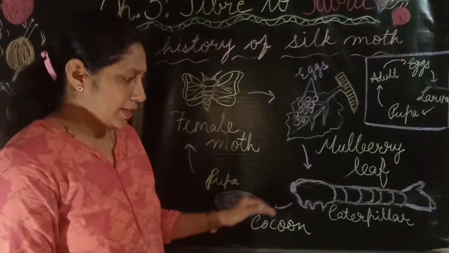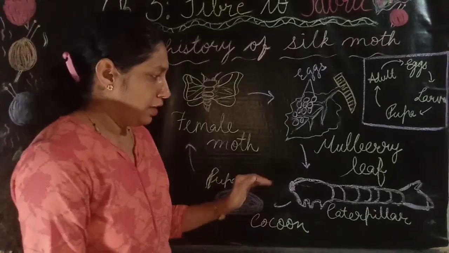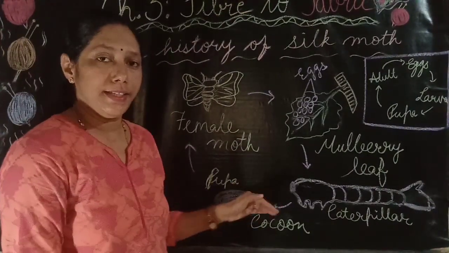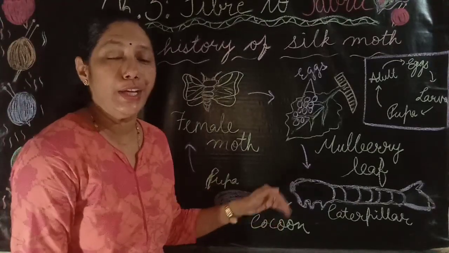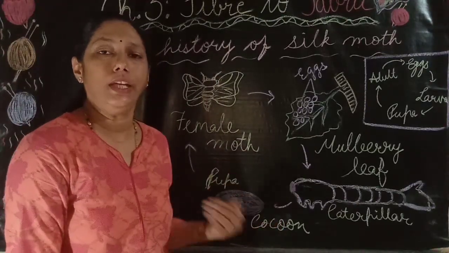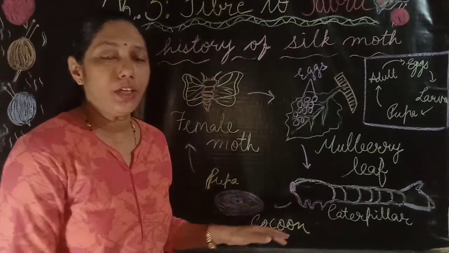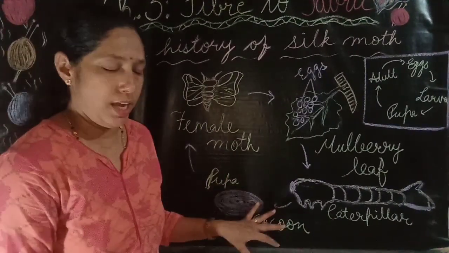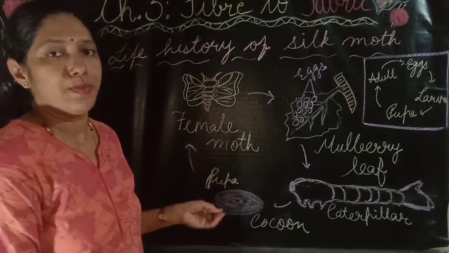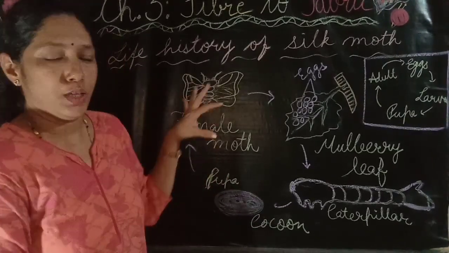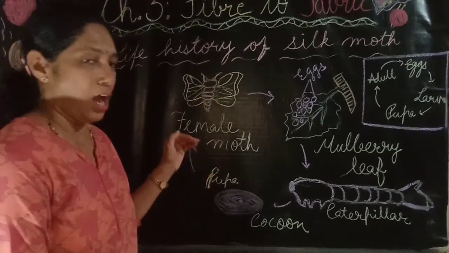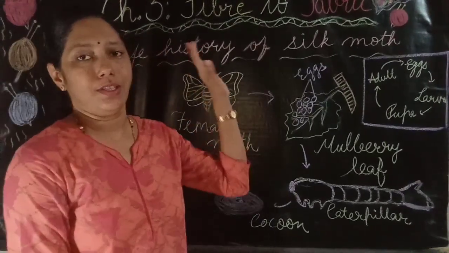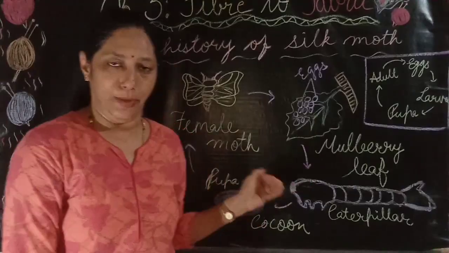Inside the cocoon, the caterpillar develops into the pupa, and inside it the pupa continues to grow into the moth. After 10 or 12 days of completion of this cocoon stage, the pupa develops into a perfect moth and it emerges out from it. And this way the life history of a silk moth completes.